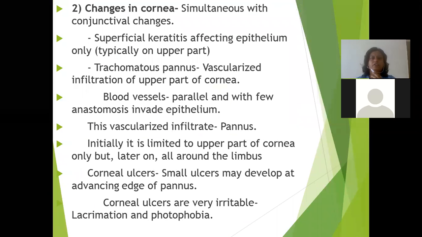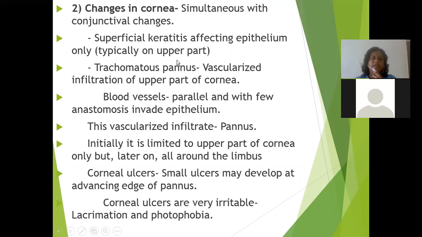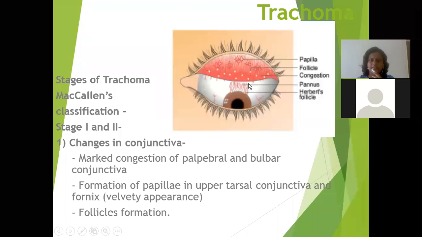Then changes in the cornea. Simultaneously with the conjunctival changes, there is a superficial keratitis affecting the epithelium only, typically on the upper part, and trachomatous pannus, that is a vascularized infiltration of the upper part of the cornea. So this is the pannus formation in the upper part of the cornea.